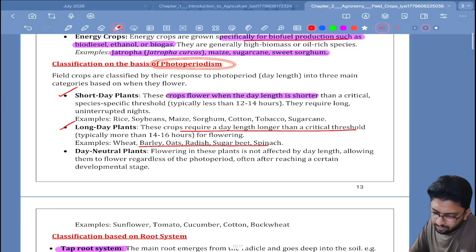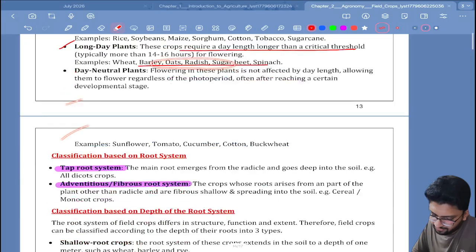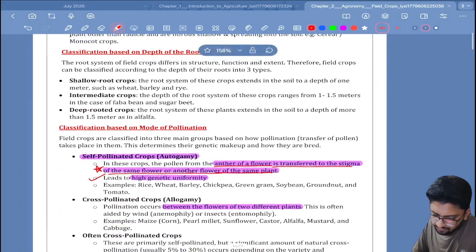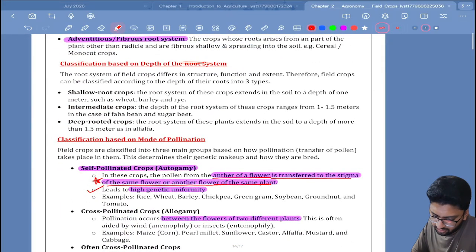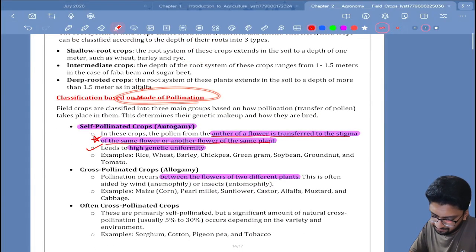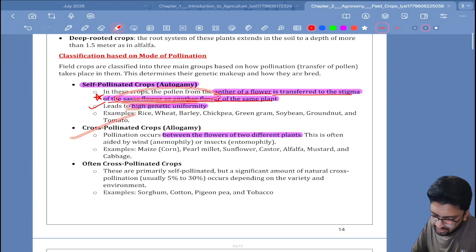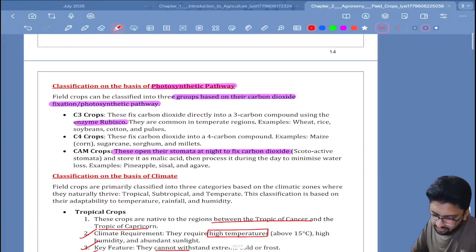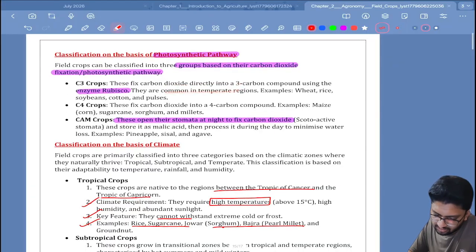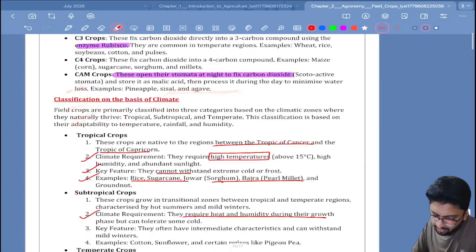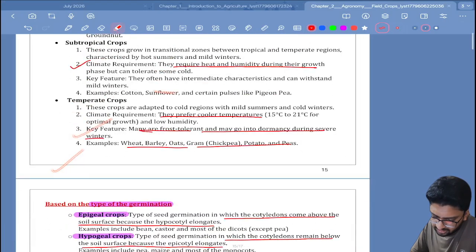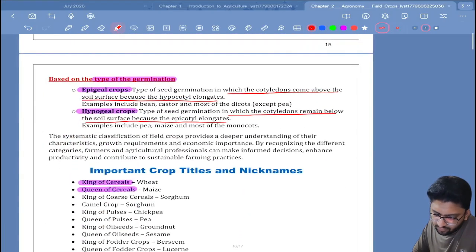Classification based on photoperiodism, short day, long day, okay. Taproot, adventitious roots. Classification on depth of root system, okay. Classification based on route of pollination. Self-pollination leads to higher genetic uniformity. Classification based on photosynthetic pathways, C3, C4, CAM. Classification on basis of climate. Tropical crops, there are subtropical crops, there are temperate crops. Then we move on to types on germination, epigeal and hypogeal.